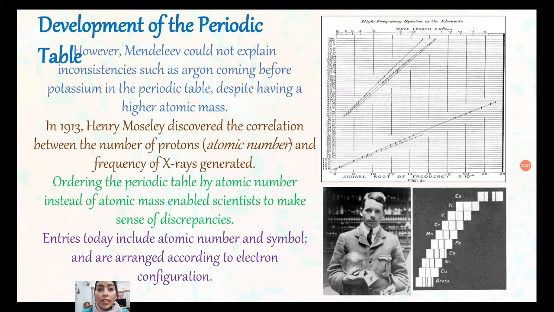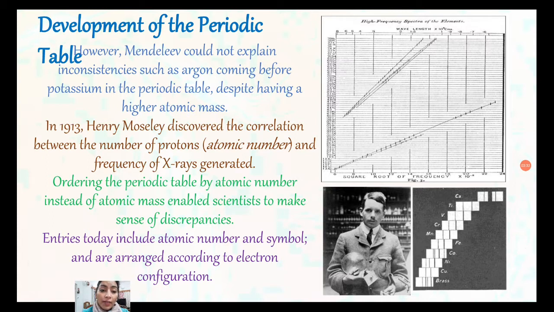However, Mendeleev could not explain inconsistencies such as argon coming before potassium in the periodic table, despite having a higher atomic mass. In 1913, Henry Moseley discovered the correlation between the number of protons, the atomic number, and the frequency of the X-rays generated. Ordering the periodic table by atomic number instead of atomic mass enabled scientists to make sense of the discrepancies. Entries today include atomic number and symbol and are arranged according to electronic configuration.